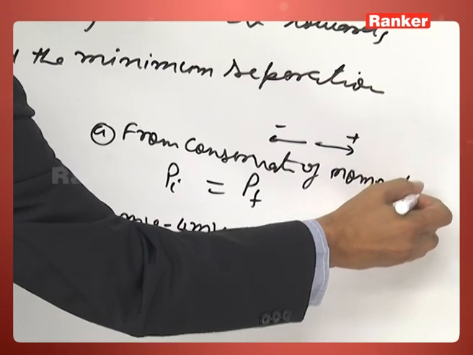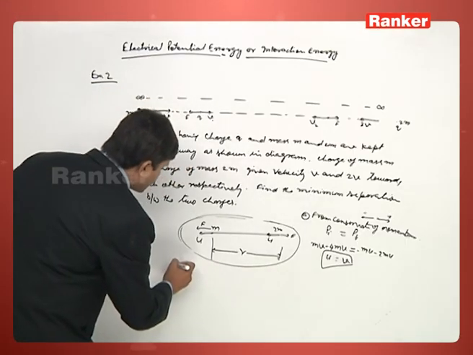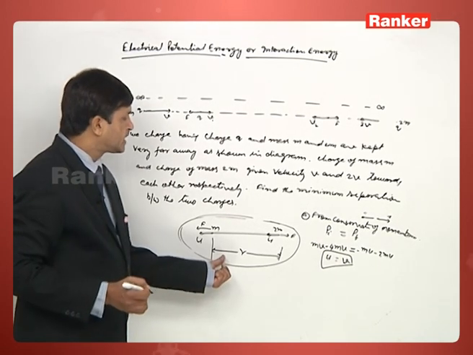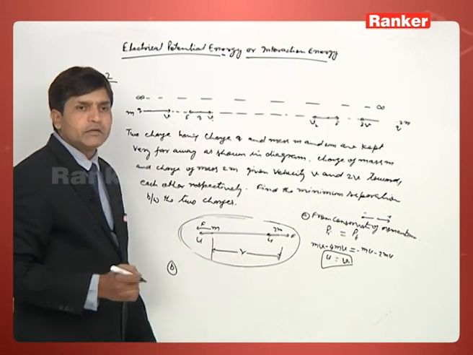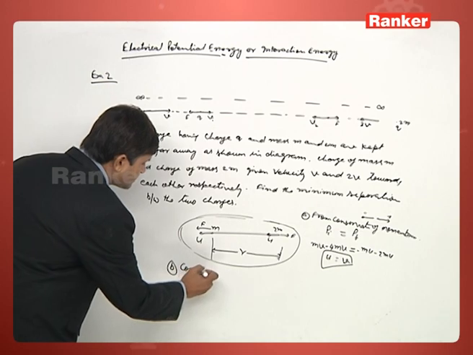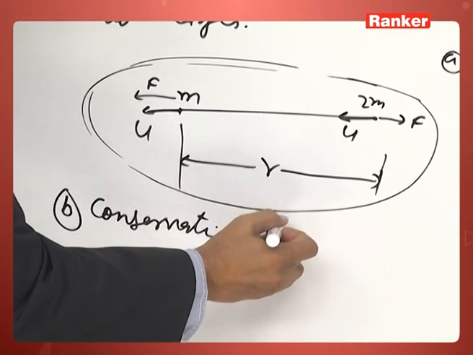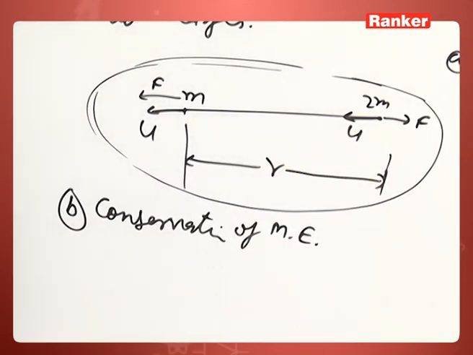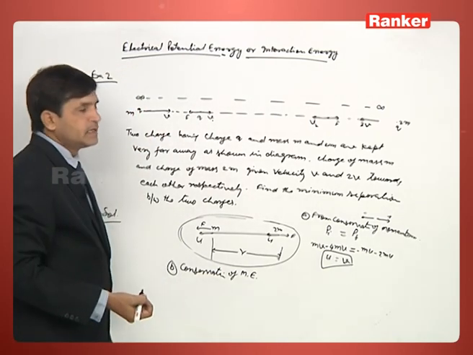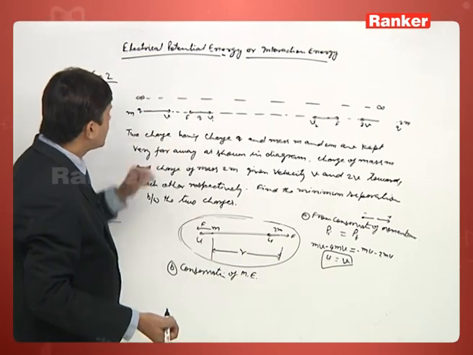The second equation: if we look at the system, no external force is there, so the total energy of the system remains conserved, by conservation of mechanical energy. Initial energy means when these two are very far away. Initially, when these two are very far away, there is no interaction energy, only kinetic energy.